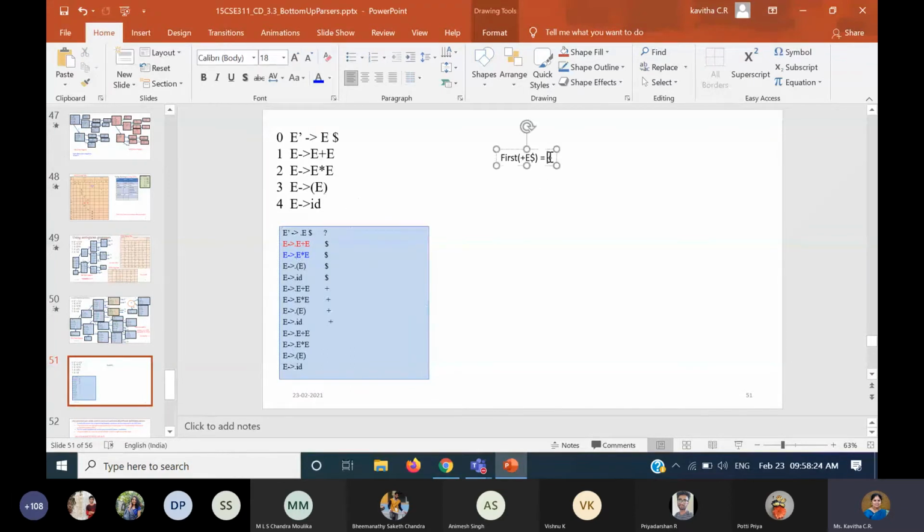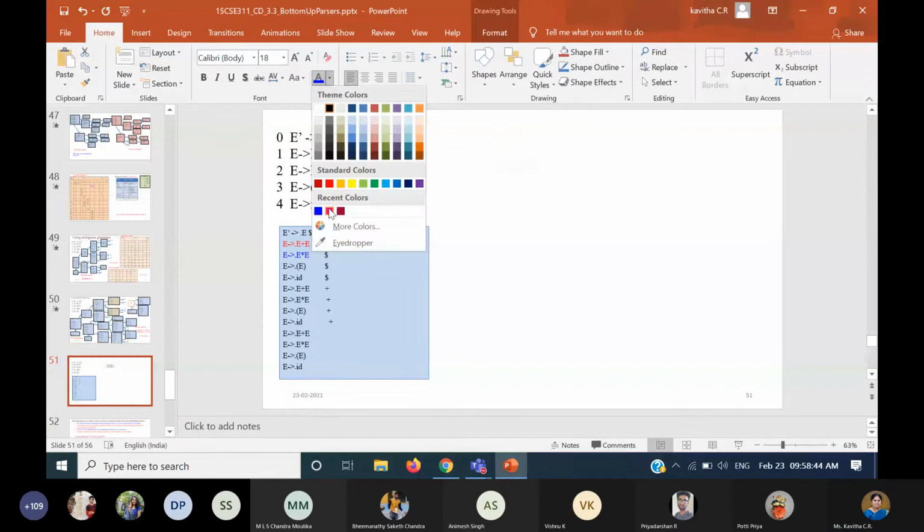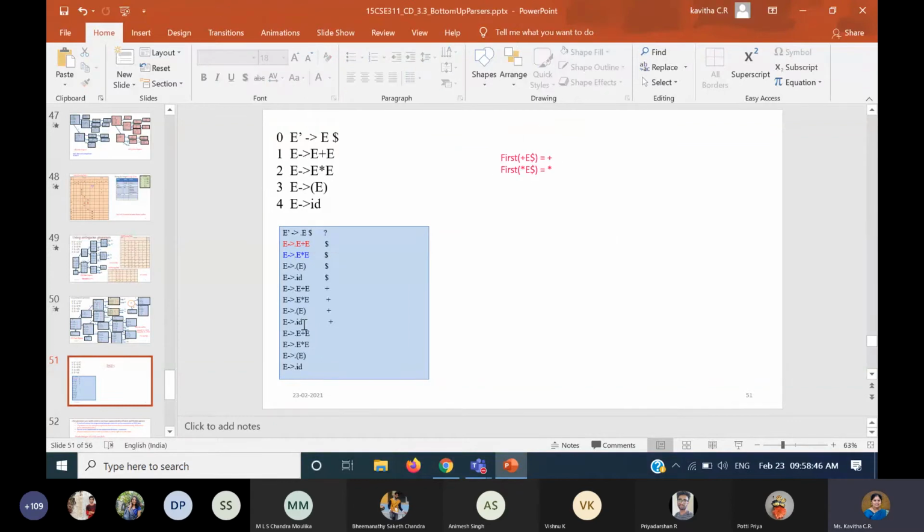Now what I'm going to do is I'm going to find the first of star E dollar, which is nothing but star. Okay, so this is what we have found. Right, so now for this rule the new look ahead symbol I got is star. For this also, because I expanded that E, that's why I got all these rules. So we have to have this star for every one.